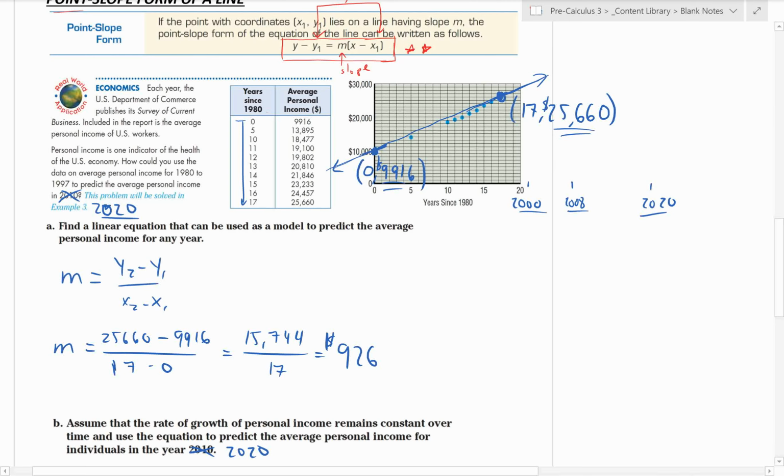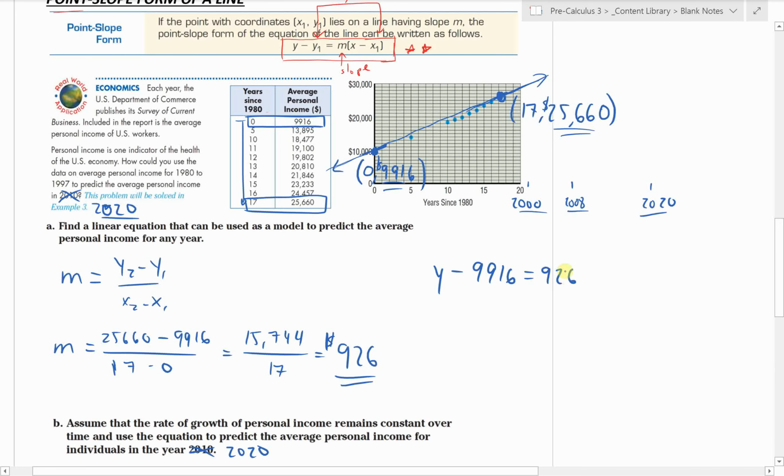economic events since. But let's see, we know now the slope, and we know now multiple points. All of these are points on our least squares regression line. Well, we picked the one specifically that goes through the first and last point. Let's take the first point because it's got smaller, easier numbers to work with. But using our point slope form that we learned about in the last video, we can say y minus the known y coordinate. So in 1980, the average income was $9,916.